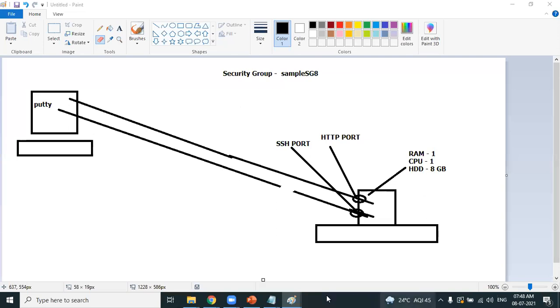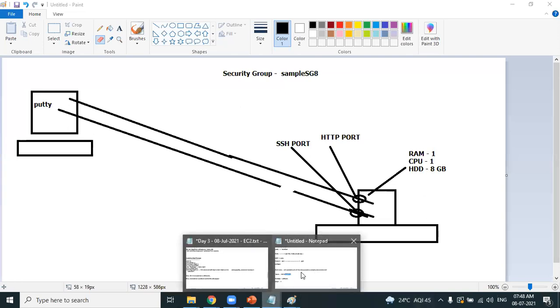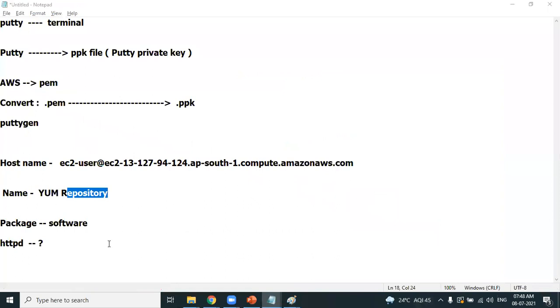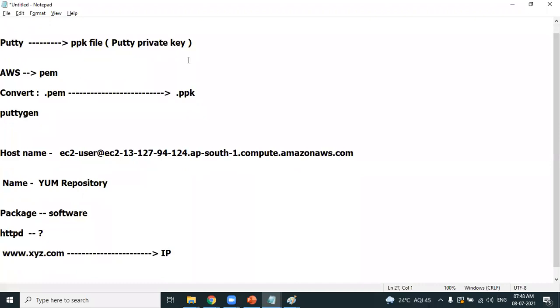But in real time, we will not connect using an IP address. We connect using something like www.somexyz.com. So how do we link this domain name to the IP address? That is possible by using the Route 53 service. We'll see that soon. Okay, thank you, Subhash.